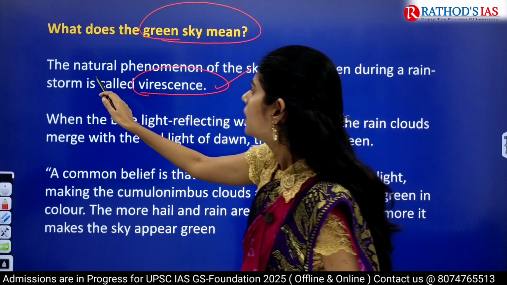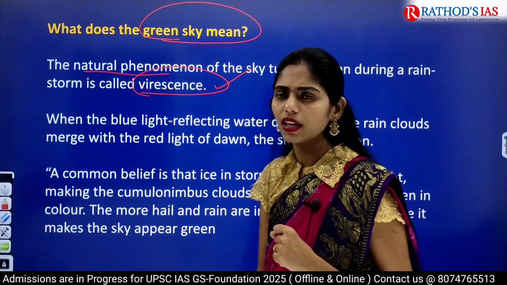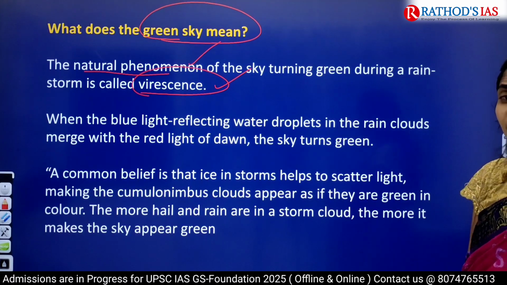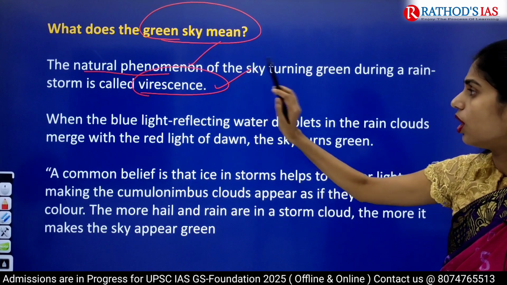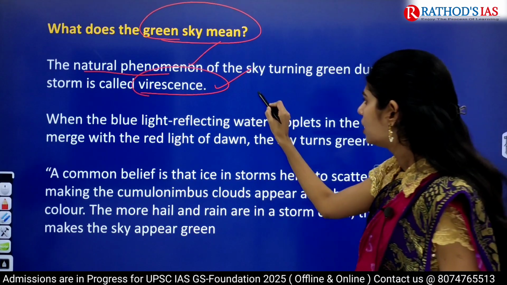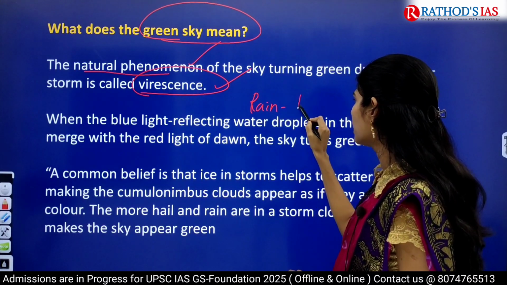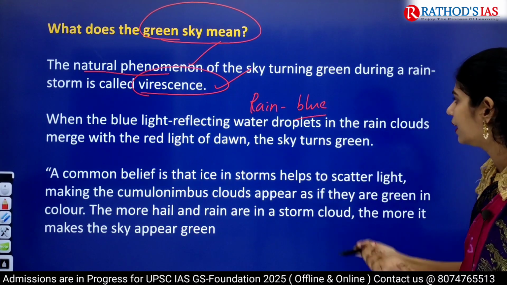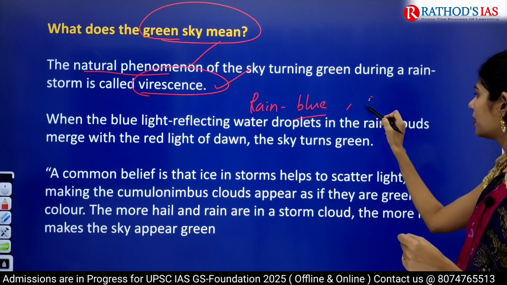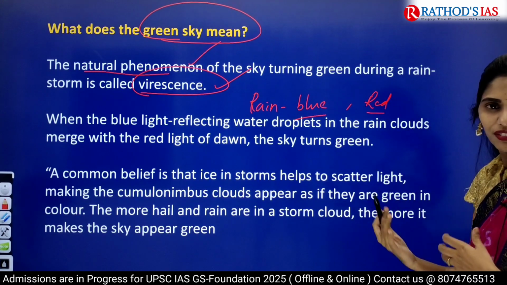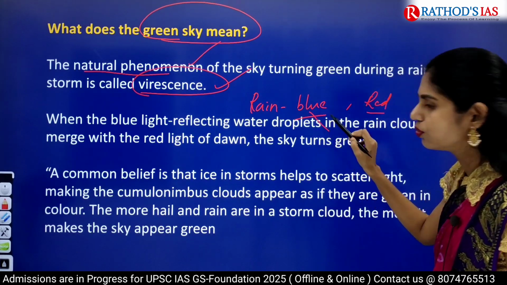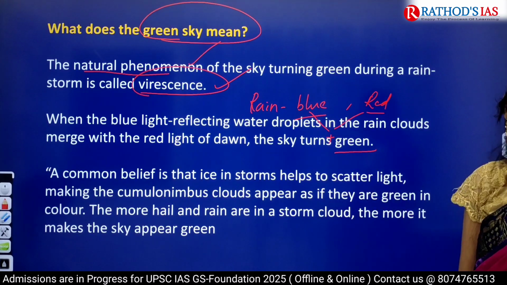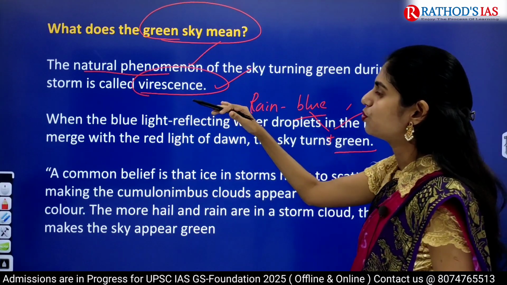That is nothing but a natural phenomenon. In this phenomena, sky will be appearing like green in color, especially during this rainstorm time. That is called as virescence. So why virescence? So if there is any rain, normally water will appear in which color? In blue color. So especially during dawn, that means during evening time, sometimes you can see sky will be in red or light orange like that. Okay, different color. So whenever this blue color in the water and red color of dawn are mixing, then sky will turn into green color. So this phenomena is called as virescence.